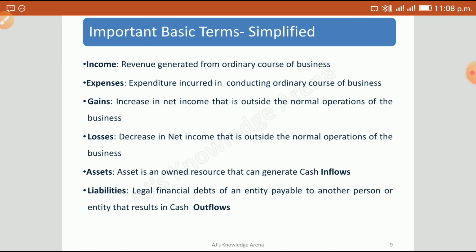So this is a liability, right? So we have this particular item in our balance sheet, which leads to a cash outflow. When we have to dispose of it, we have to pay this liability, we have to pay some money.